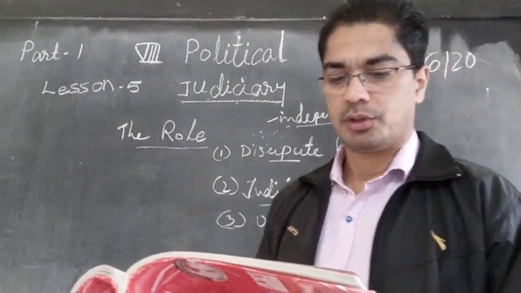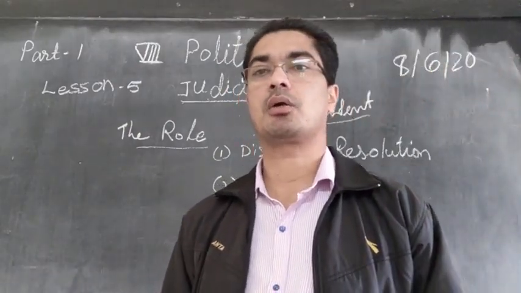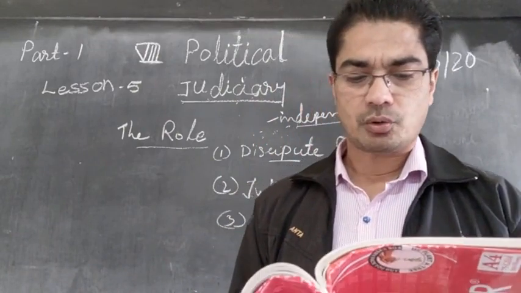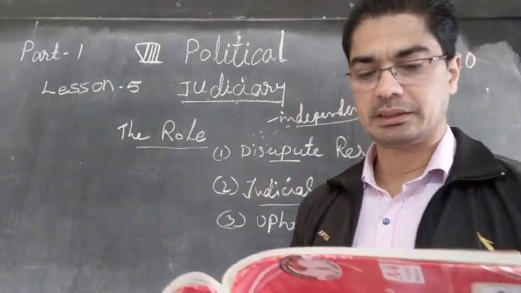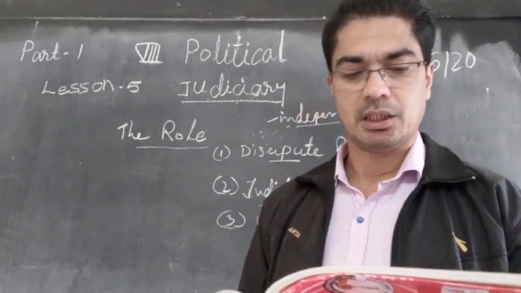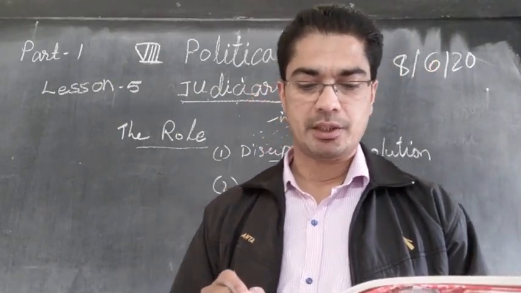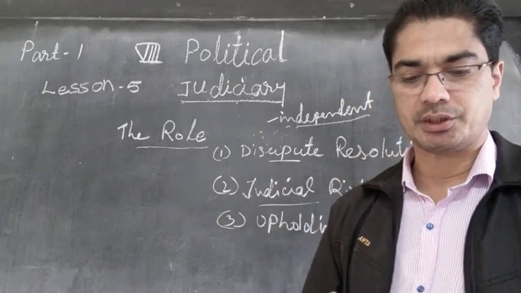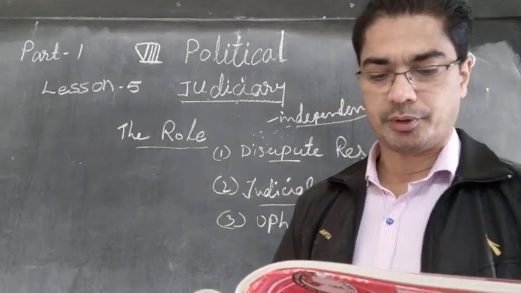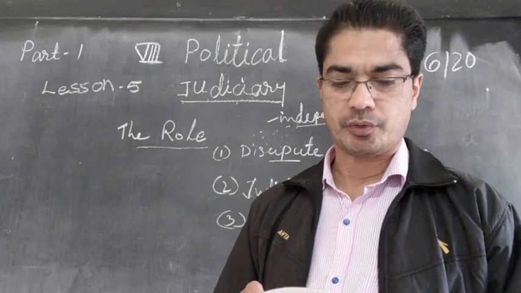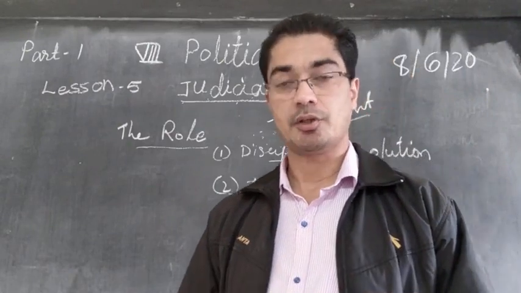So for the above separation to work well, it is also crucial that all judges in the High Court as well as the Supreme Court are appointed with very little interference from these other branches of government. Once appointed to this office, it is also very difficult to remove a judge.